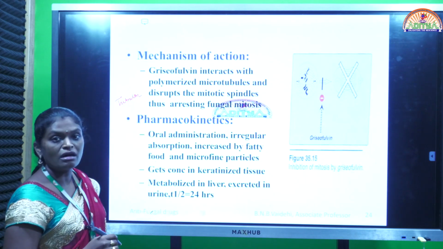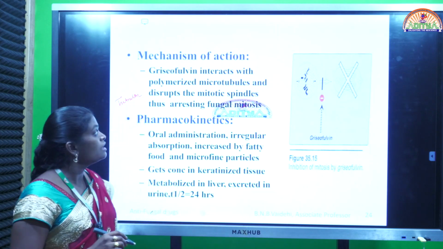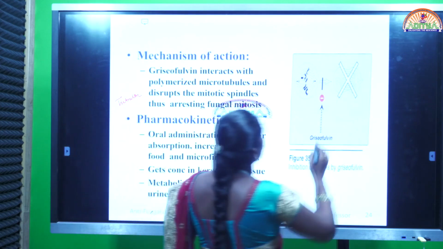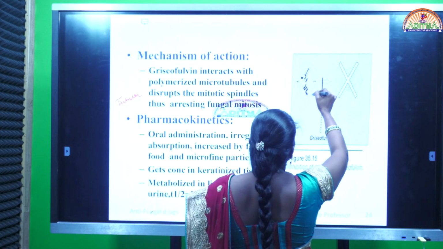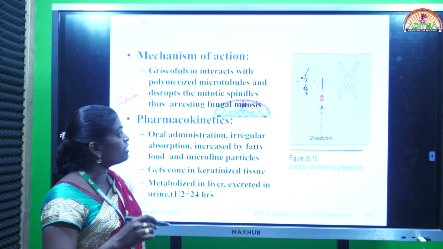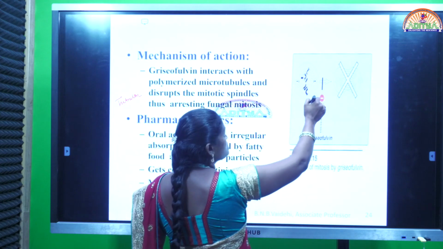These tubulin compounds undergo a polymerization process and convert into microtubules. Those microtubules arrange in the form of the mitotic spindle. See here, this is the arrangement of the mitotic spindle shape. Once all the microtubules are arranged in the mitotic spindle, only then separation or segregation of chromosomes occurs.